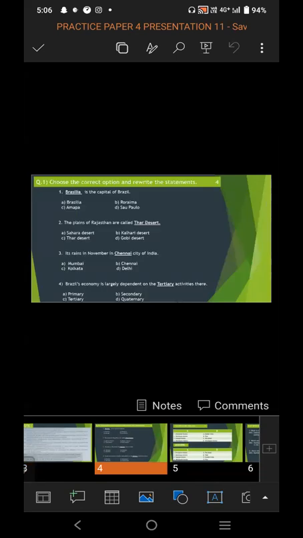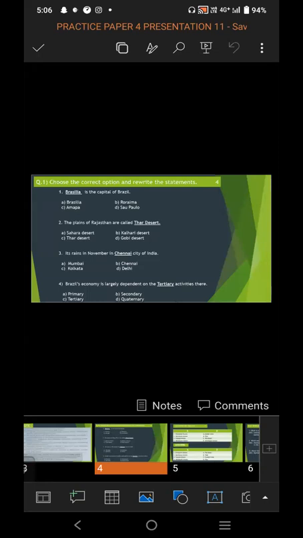Question 1. Choose the correct option and rewrite the statement. It comes for 4 marks. You have to choose the correct option. 4 options are given. And from 4 options, you have to choose the correct option and you have to write the statement again, because the condition for the question is choose the correct option and rewrite the statement.